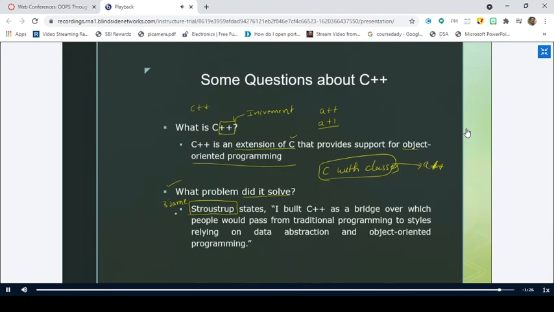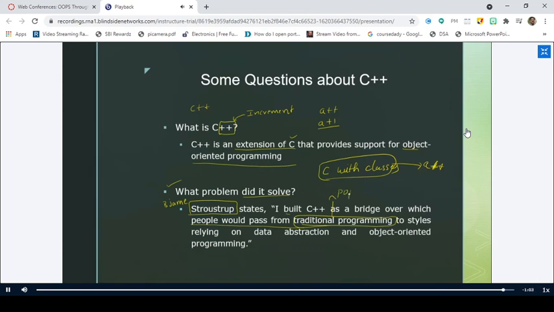Stroustrup states that he built C++ as a bridge over which people would pass from the traditional programming style. What is the traditional programming style? Is it POP or OOP?